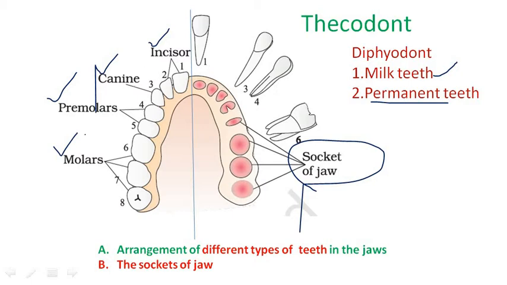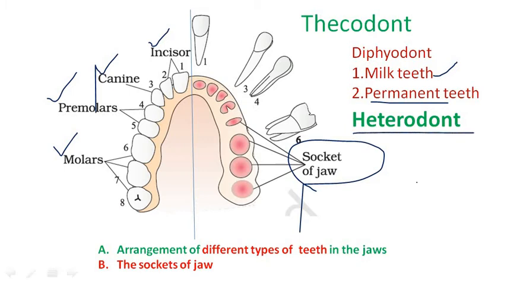All these four types of teeth do not have a similar structure. So that's why these teeth are commonly called heterodont.